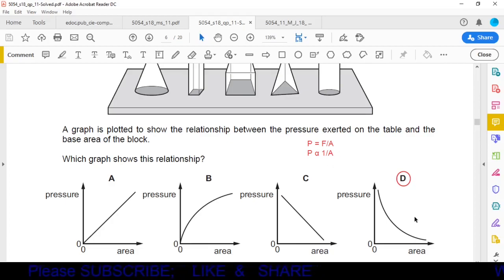Now if we look at option D, here with the increase in area, pressure is decreasing. If we increase the area, pressure will decrease. So it is in accordance with the relation that P is inversely proportional to area. So option D is the correct option.